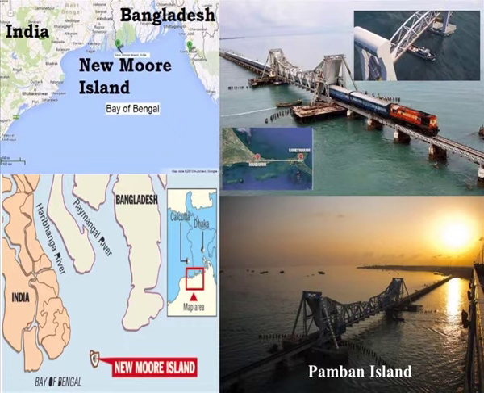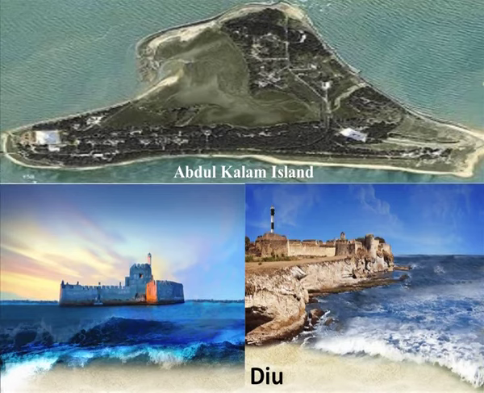Most of the land here is covered with white sands, coconut and palm trees. Abdul Kalam Island. This is Wheeler Island near the Odisha coast and was renamed as Abdul Kalam Island in 2015. It is India's most advanced missile testing site. It is a missile launching station in the Bay of Bengal.